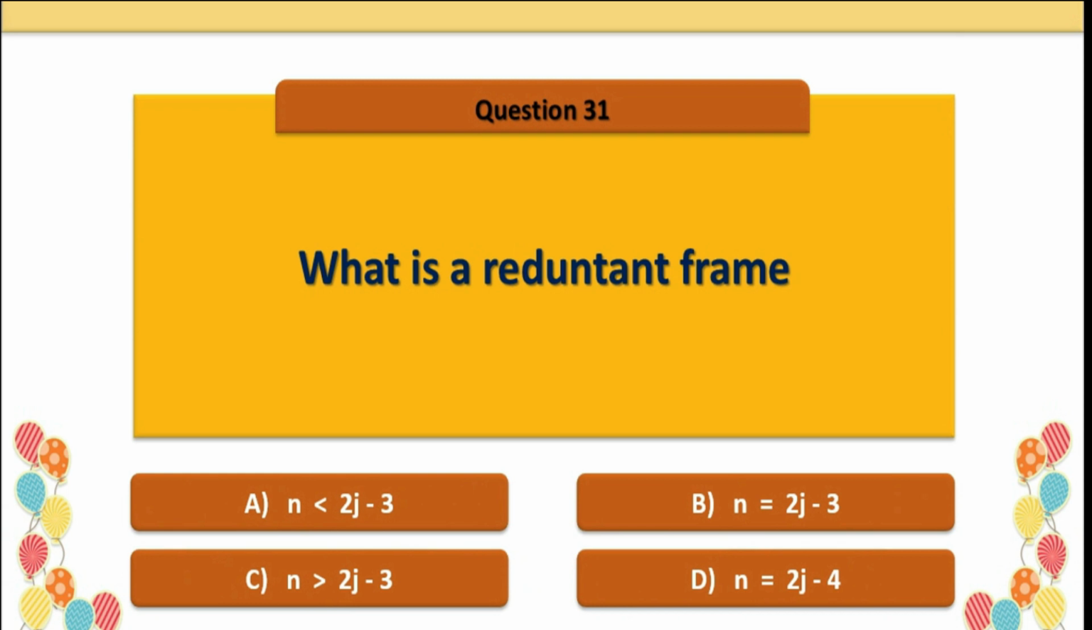Question number 31. What is a redundant frame? The number of members greater than 2j minus 3 is called a redundant frame. So option C is correct, n greater than 2j minus 3.